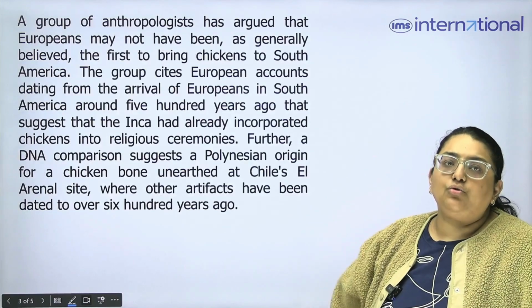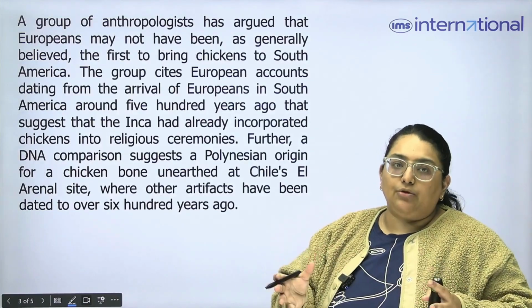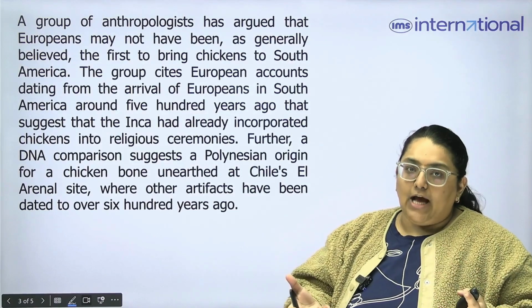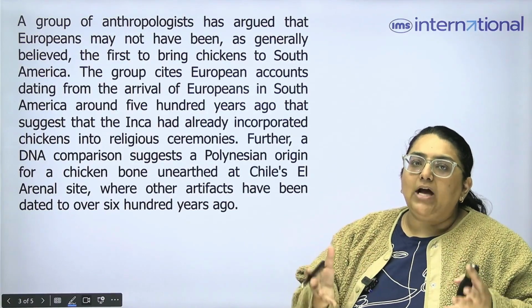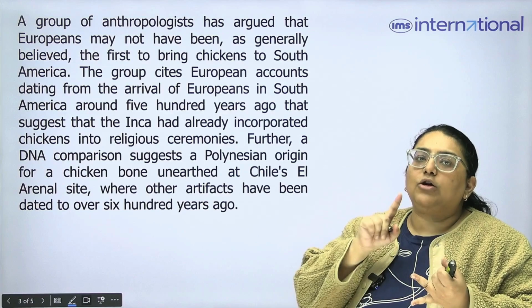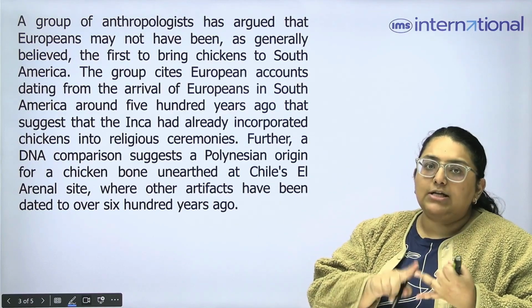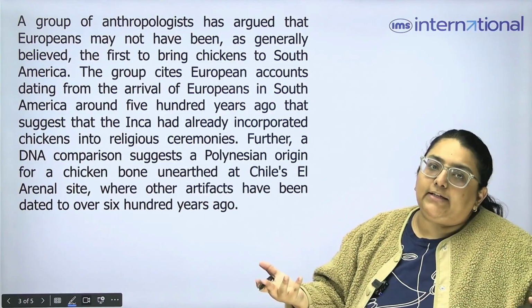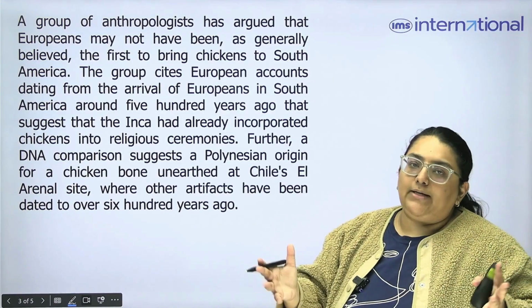Now in order to do so, we will move towards the argument, and our next step would be to deconstruct the argument in order to understand what is the conclusion and what are the premises, because until and unless we identify the conclusion, how can we weaken it? So let's read the argument.